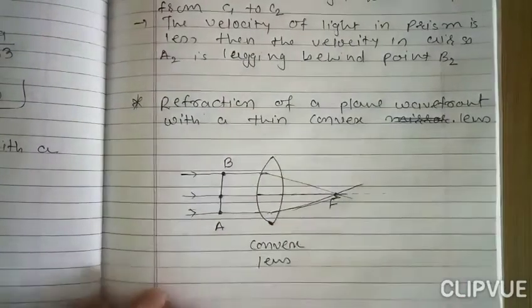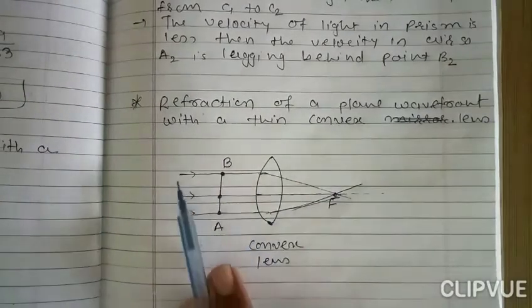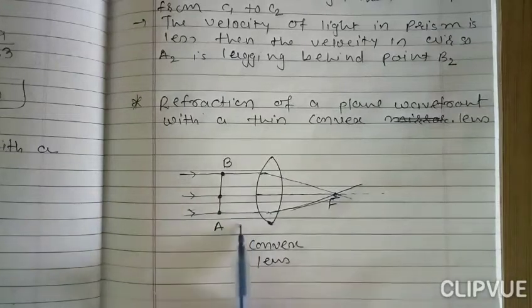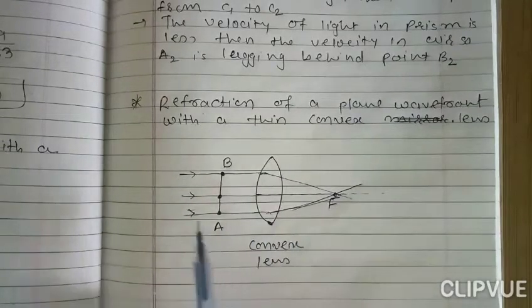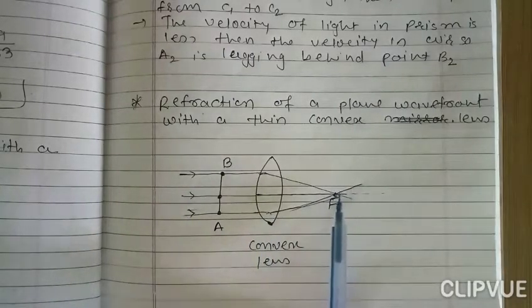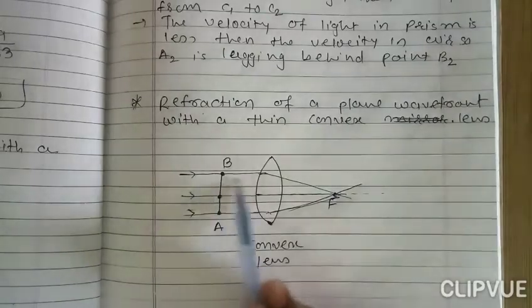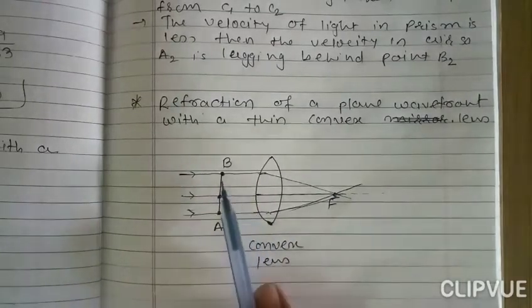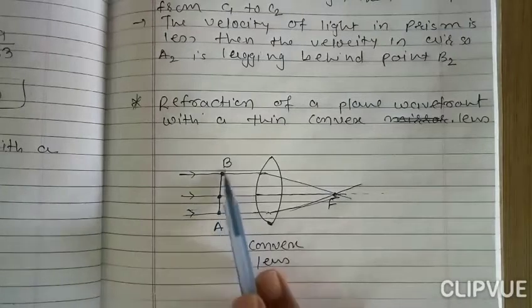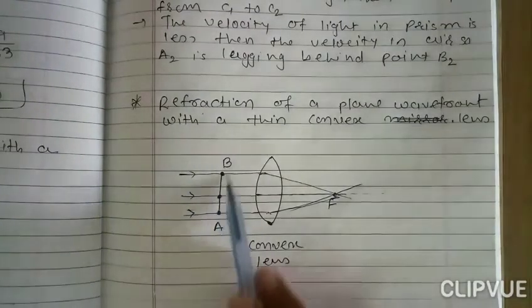Once again I repeat, this is the convex lens. The rays are from the infinite distance. So we know that if the rays are from infinite distance, then the image is at the focus of the lens F. As we connect these particles, we get a plane wavefront AB.